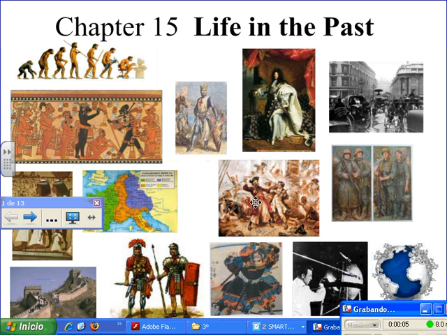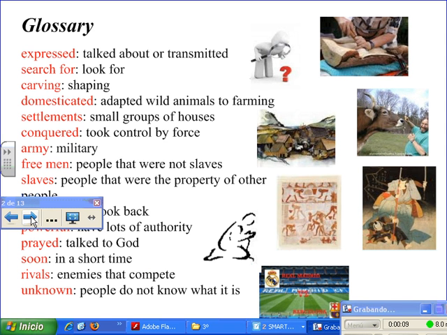Chapter 15, Life in the Past. Here's a glossary of all of the words in the unit. Expressed means talked about or transmitted. Search for means to look for. Carving means shaping. So here, shaping a piece of wood, for example.